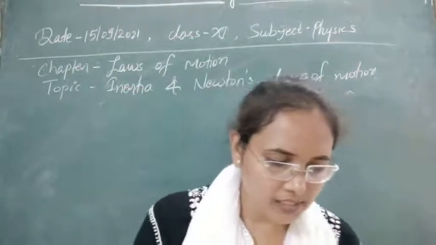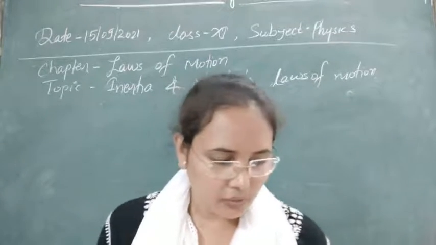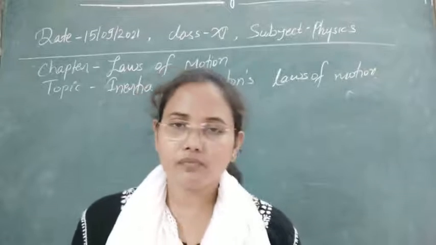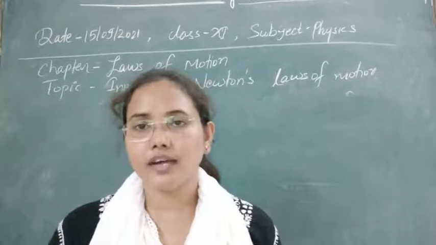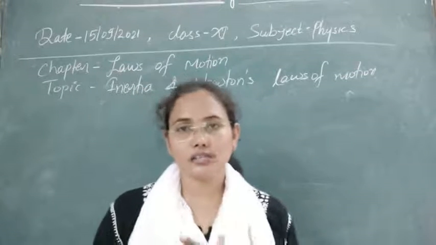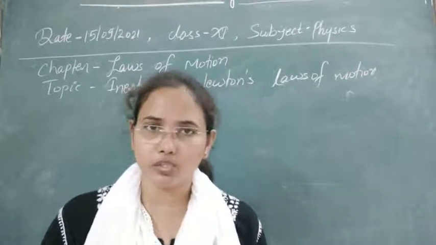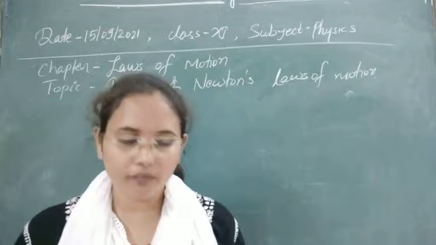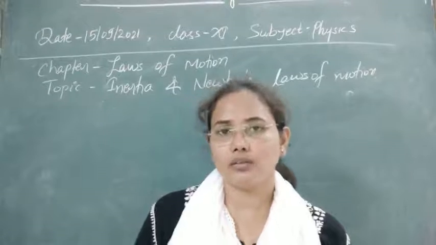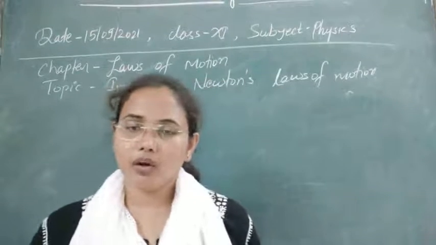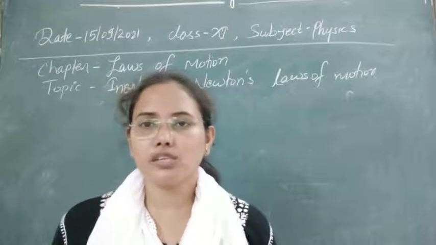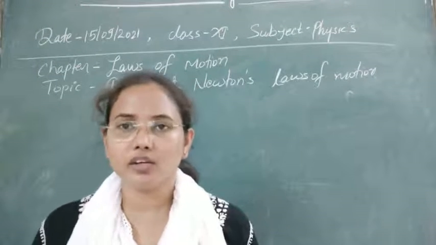The state of rest and the state of motion with constant velocity are equivalent. Whether the particle is in a state of rest or in a state of motion, here the state of motion is always related to uniform motion, the particle moving with uniform velocity. In both cases, no net force is acting on the body. So according to Galileo's concept, if the particle is in a state of motion, then it will continue to be in a state of motion.